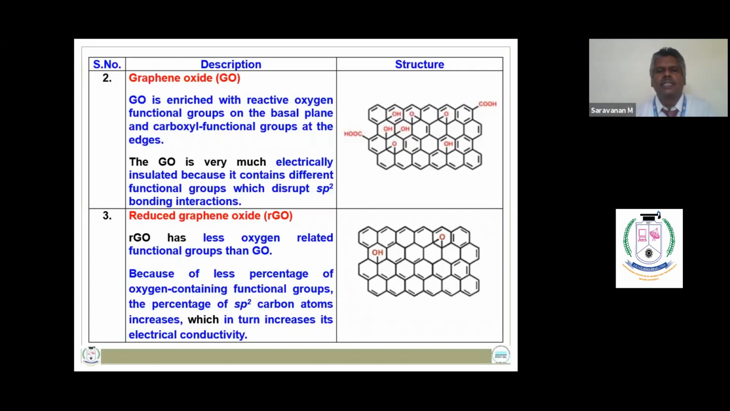So graphene oxide is electrically insulated because it contains different functional groups which disturb sp2 bonding interactions. But the reduced graphene oxide has less number of oxygen-related functional groups. So because of less percentage of oxygen-related functional groups, the percentage of sp2 carbon atoms increases, in turn increases its electrical conductivity.